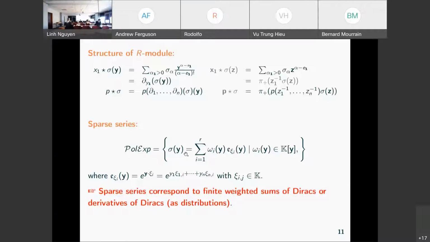Inside this formal power series, we have series which can be represented in a sparse way. They are the sum of this exponential times a polynomial. They are polynomial exponential series.